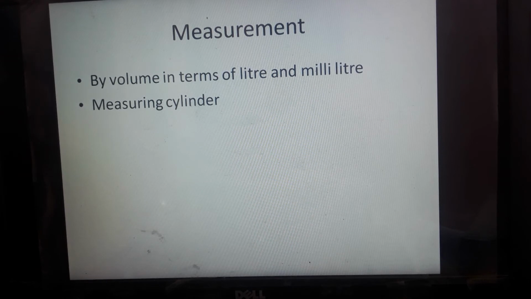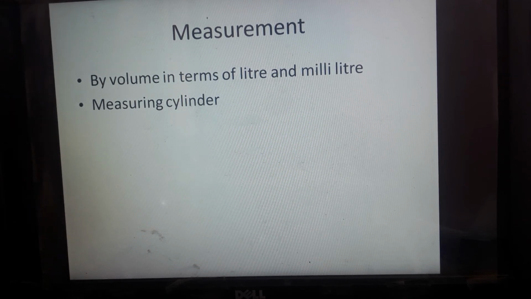We can measure volume in terms of liters and milliliters. If it is a big amount of water, that is if you are taking water into a tank or bottle or bucket, we can measure that water in liters. Or if we are taking water into a glass or cup, we can measure the water in milliliters. Not only water, all the liquids like oil, milk, etc., that also we can measure by volume. Volume is the amount of space taken by that liquid.